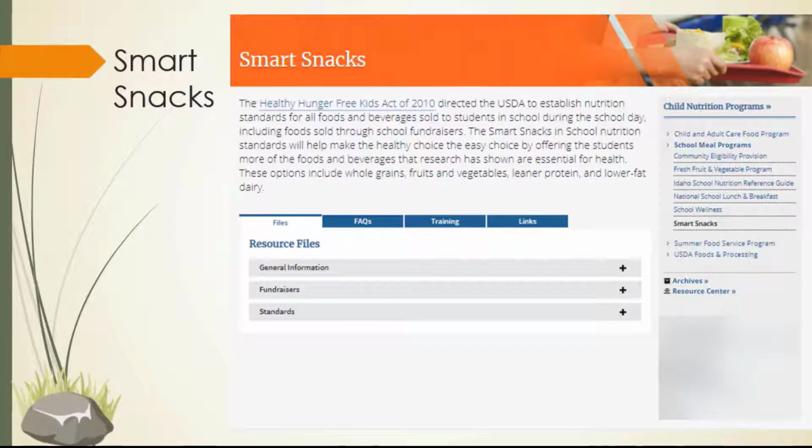Every school must track all fundraisers, and a tracking form can be located on this webpage. A link to a Smart Snacks calculator is also available to identify if foods and beverage items are compliant with the standards. This webpage is a valuable tool for school administrators responsible for approving and tracking fundraisers. Take time now to explore what is available on this webpage so you can assist your district in being compliant with these standards that are required as part of operating a USDA child nutrition program.